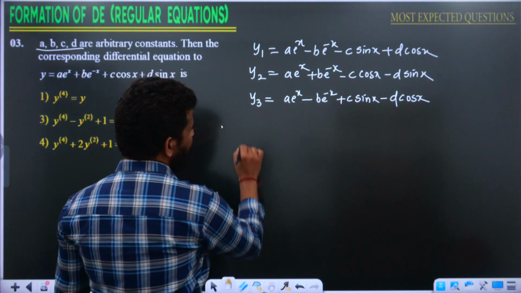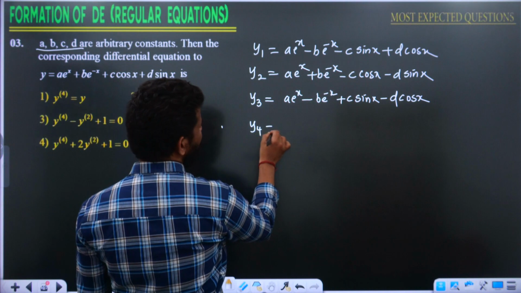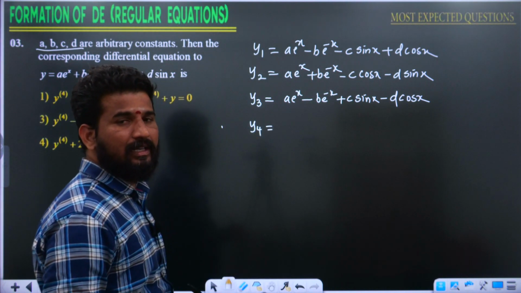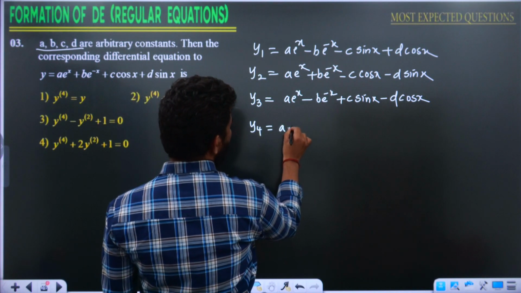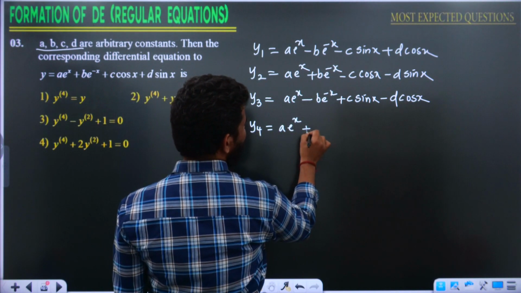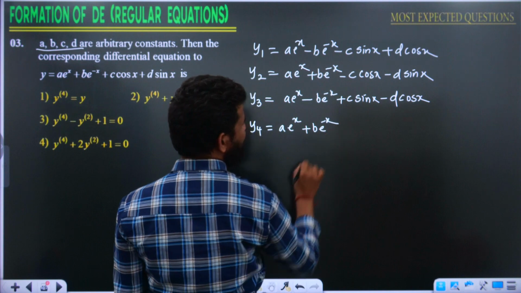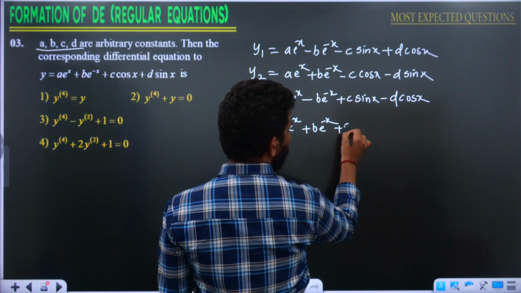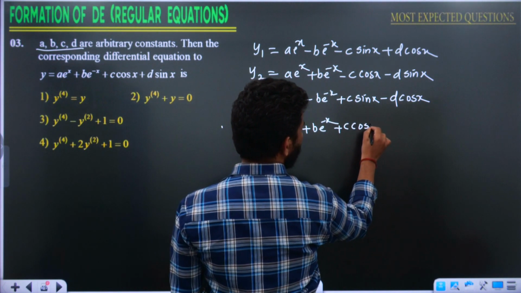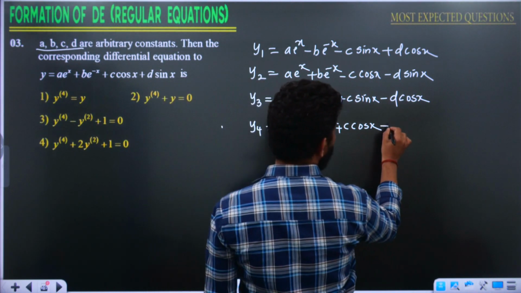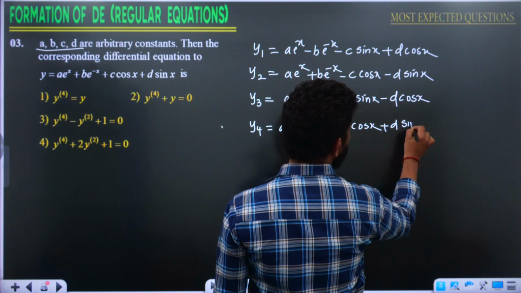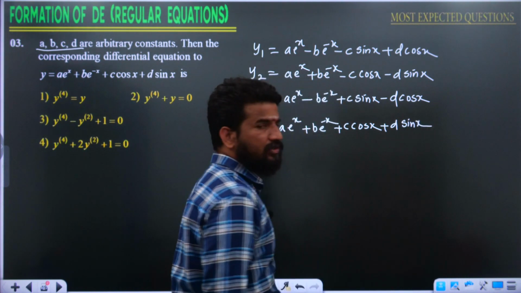Let me differentiate one more time here. Then it is going to be the same as the given equation, as you can see. Let me check. A into e power x will be a into e power x. This is going to be plus b into e power minus x. Sin derivative cos, therefore c into cos x, plus cos derivative is minus sin, therefore plus d into sin x.